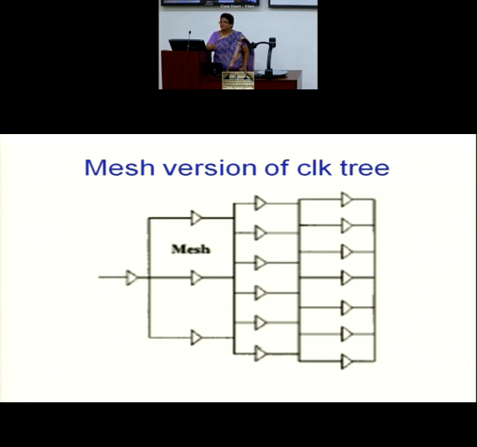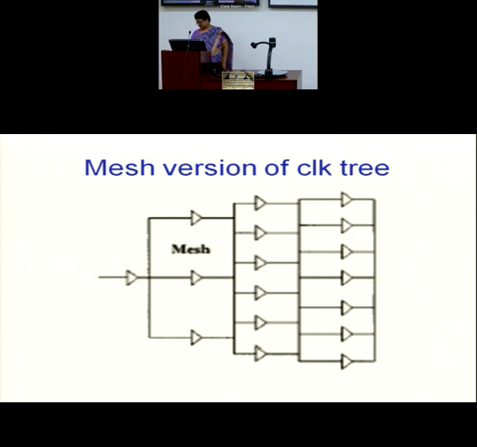But this gives you a better skew. When I say better skew, I mean minimum skew. But then it has the highest power consumption also. This has more power consumption than the buffered clock tree. Why? Why does the mesh version have a higher power consumption than the normal clock tree?